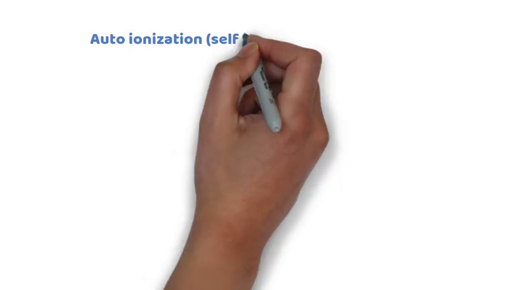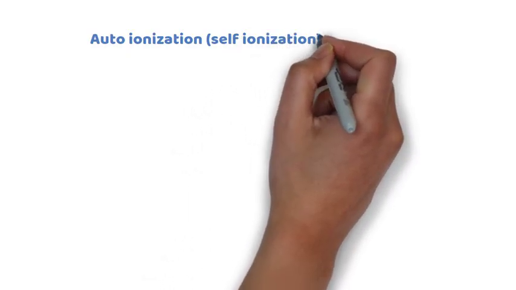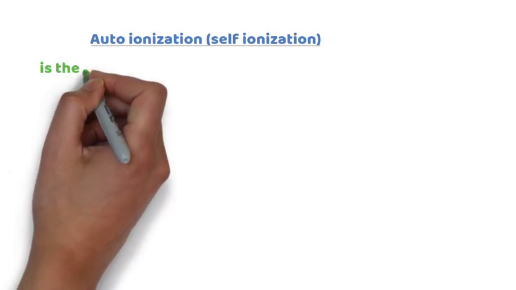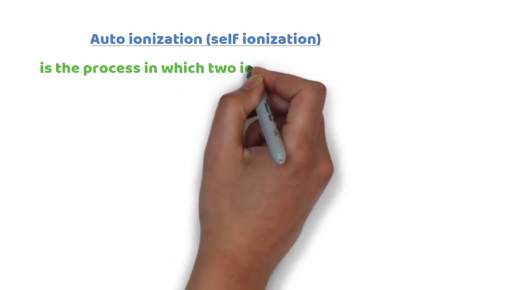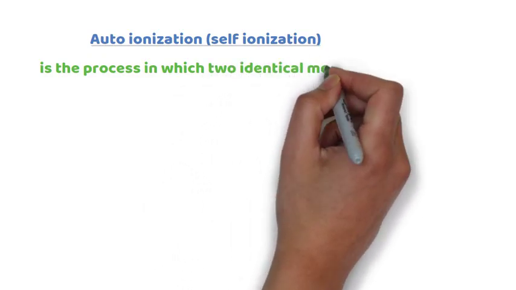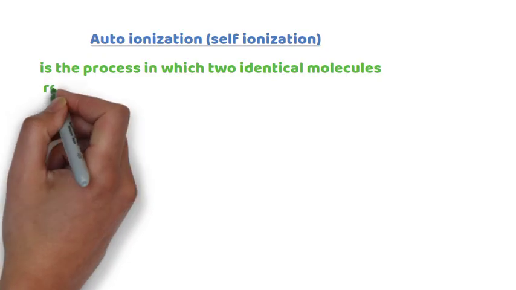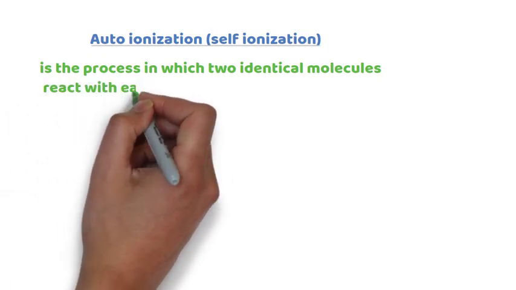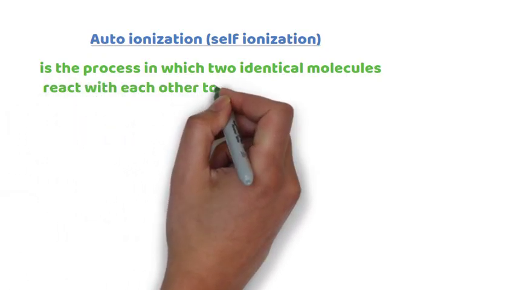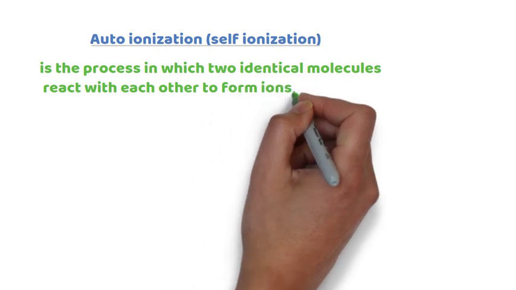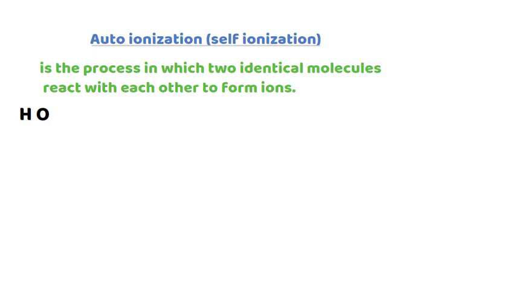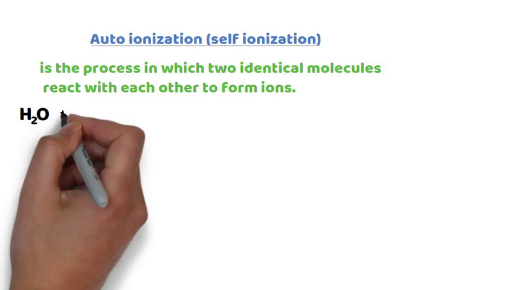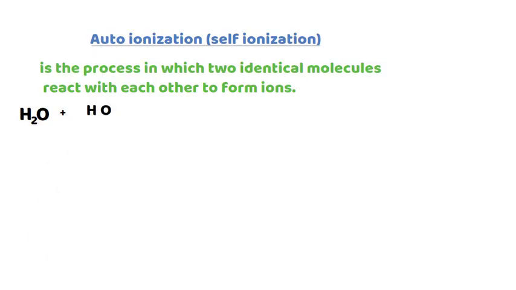Auto-ionization or self-ionization is the process in which two identical molecules react with each other, and finally they form ions, namely a cation and an anion. Here is an example: water reacts with itself.